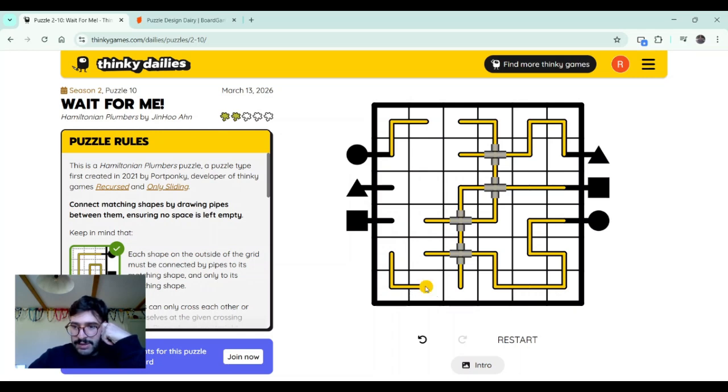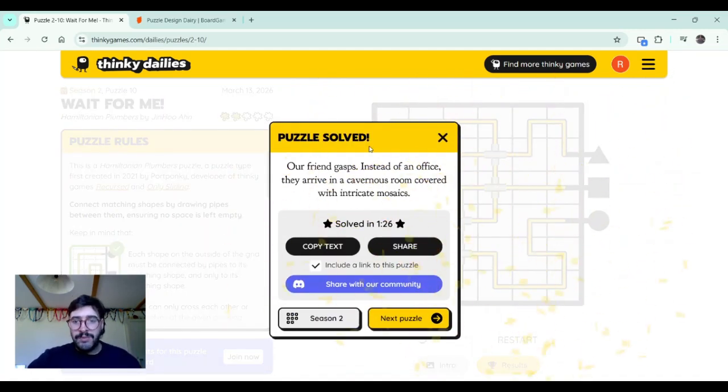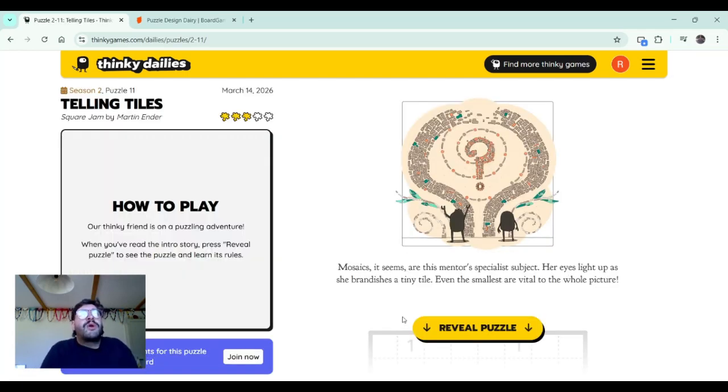That means that these two connect here. And we have this square here that follows this path, and we can right now connect it to this path. We have this circle here that follows this, and we will have to connect it here. And if we continue following, we are right in front of the circle. That means that this is a triangle. This was like an easy to medium level. Our friend gasps. Instead of an office, they arrive in a cavernous room covered with intricate mosaics. I like that. Let's continue. So today we're gonna solve up to puzzle 14. That's the goal.